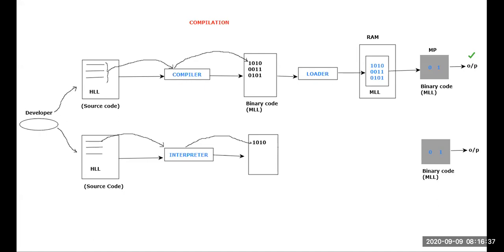That means next what is going to happen? Whatever the machine level language code that is being generated, I will just tell this happens to be the machine level language code, or technically I can just tell binary code. Whatever the binary code that is being generated, that machine level language code, a single line of machine level language code, would be taken by this loader software. I'll just tell the software name happens to be loader software. The same loader software will be used. The duty of this loader software is to load whatever data is available onto the RAM. That is the reason I would like to consider this happens to be the RAM. Internally, this RAM and the microprocessor would be interconnected.